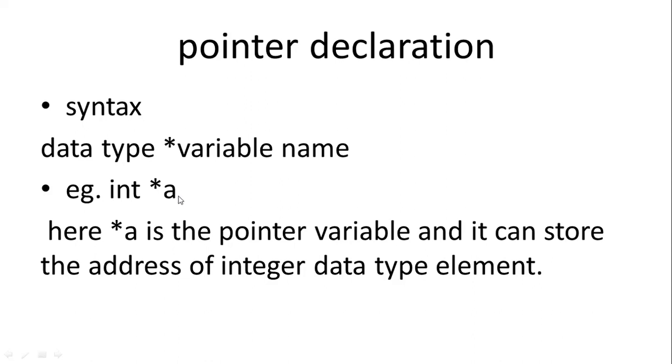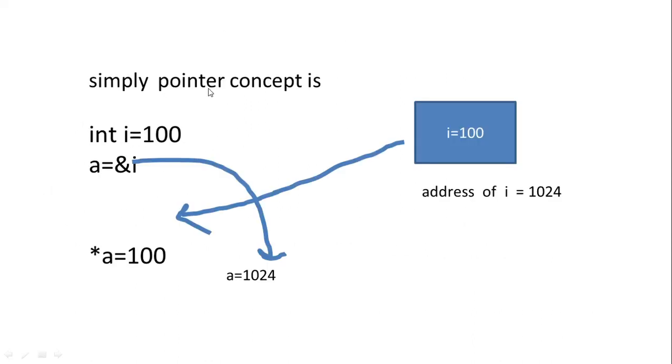A normal variable can store some data, but *a becomes a pointer variable and it can store the address of that data. So this is the simple pointer concept.